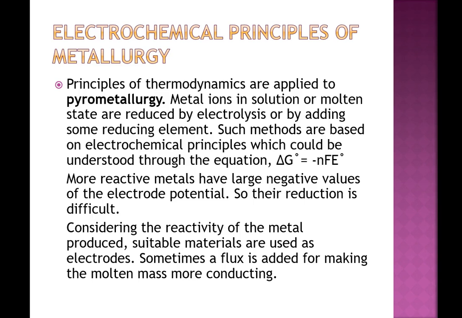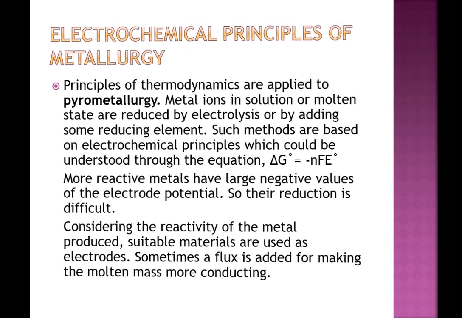We have read about the equation delta G is equal to minus nFE naught, where n is the number of electrons and E naught is the electrode potential of the redox couple formed in the system. More reactive metals have large negative values of electrode potential, so their reduction is difficult. Considering the reactivity of the metal produced, suitable materials are used as electrodes. Sometimes a flux is also added for making the molten mass more conducting.